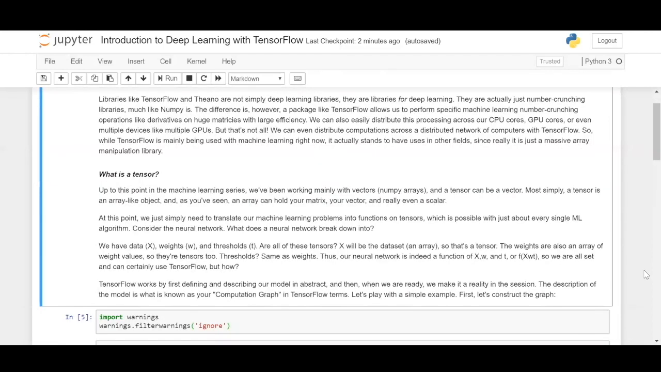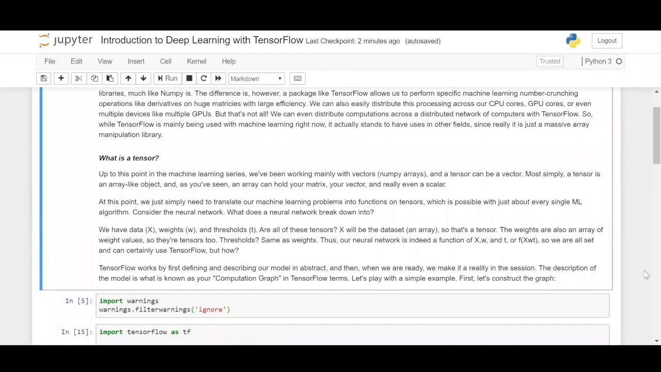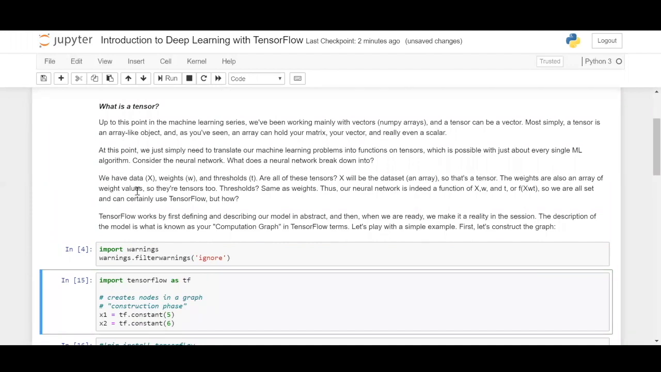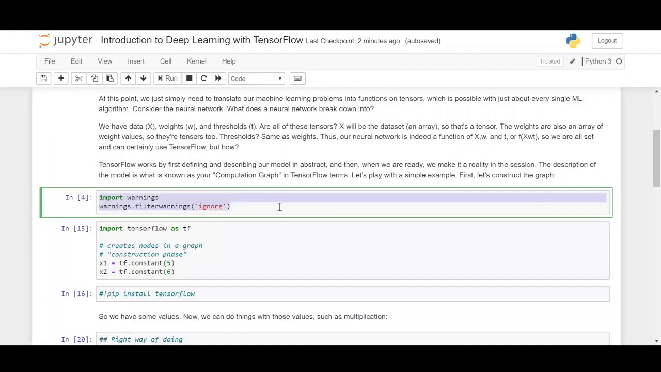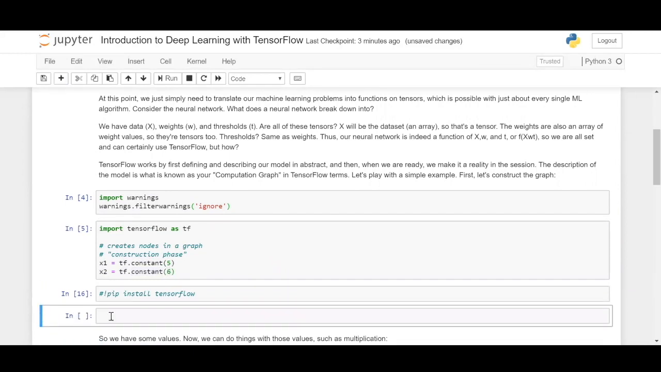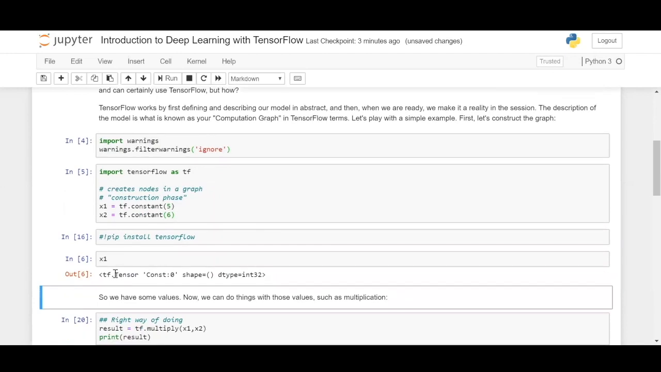So we'll just get into loading TensorFlow and working with a few tensors in it. It's better to import warnings and filter them out when you're working with deep learning libraries, as they cause a lot of warnings that make your notebook look a bit messy. Here we are calling TensorFlow as TF and defining two variables. The first one is a TensorFlow constant variable, which holds the value 5. Similarly, the next one is a TensorFlow constant variable, which holds the value 6. And I'll just show what x1 and x2 are. So x1 is a tensor.